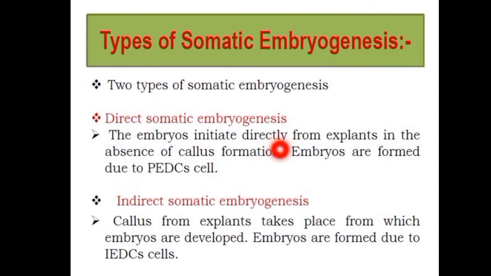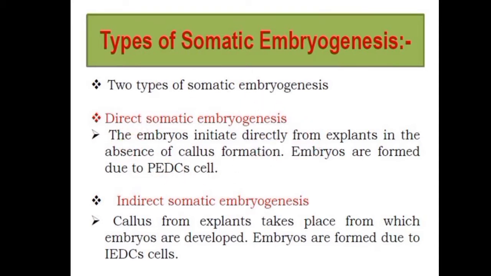And how are these embryos formed here? The embryos are formed in the presence of pre-embryonic gene determined cells, so these cells are already programmed for embryo differentiation. So this is direct somatic embryogenesis.